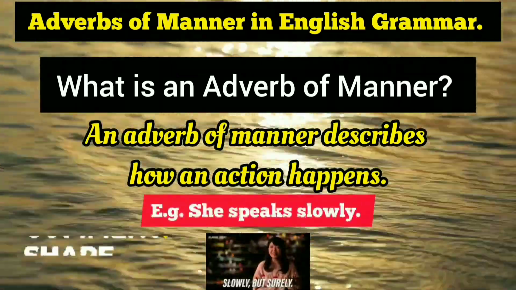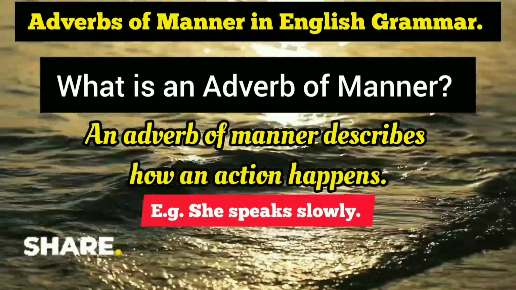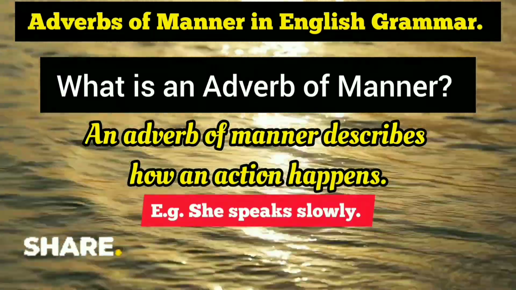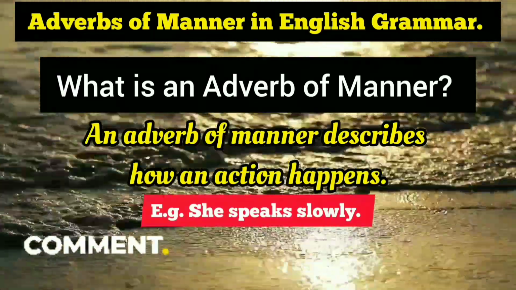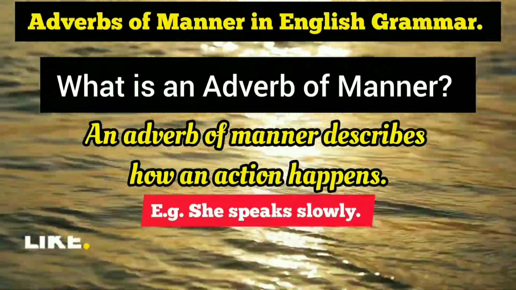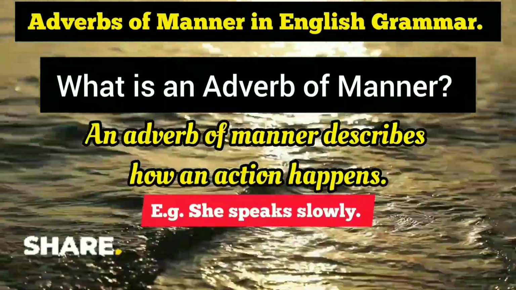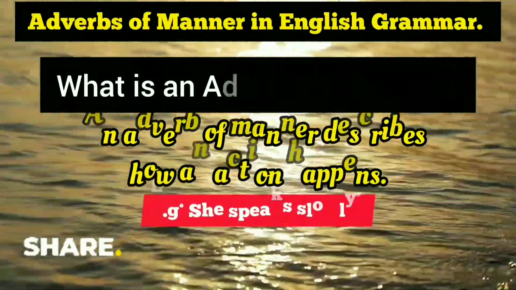She speaks slowly. So if I ask the question how she speaks, the answer is slowly. It is telling me how she speaks. That means she speaks slowly. It is telling me the manner in which she speaks, how an action happens or takes place. So I'm quite sure it's crystal clear. Up next we are going to discuss adverbs of manner in detail.